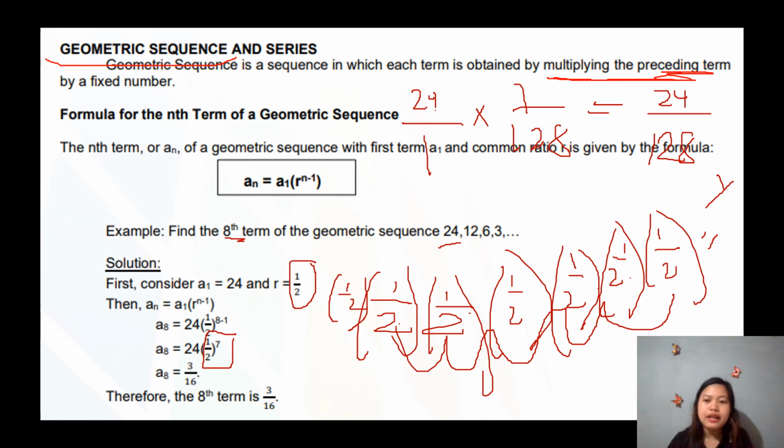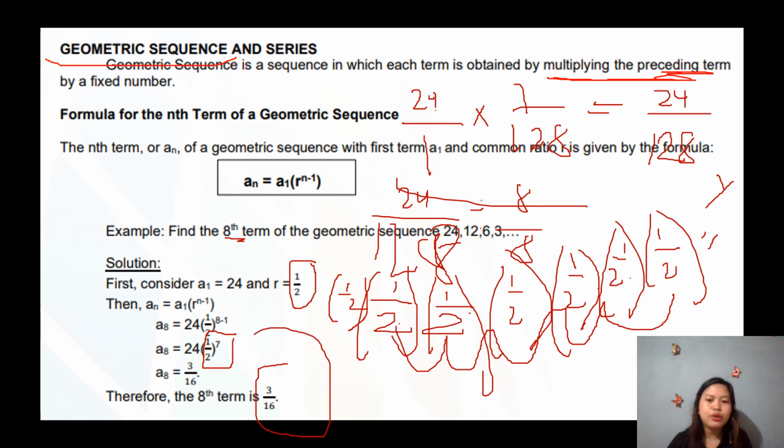Dividing 24 by 8 is 3, and 128 divided by 8 is 16. Therefore, the 8th term is 3 over 16. And that is for the geometric sequence.